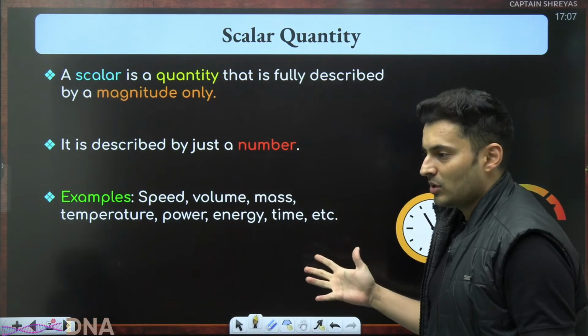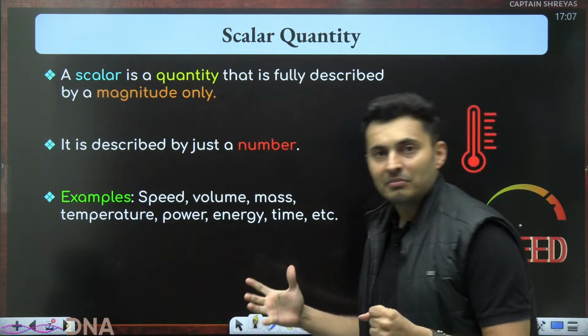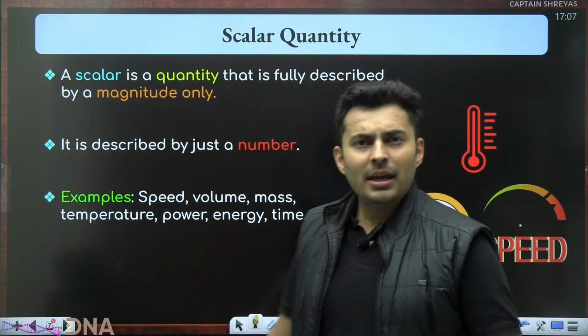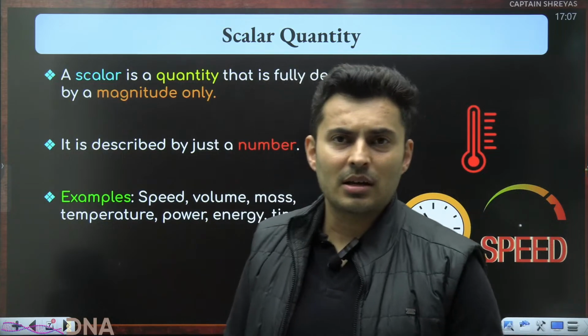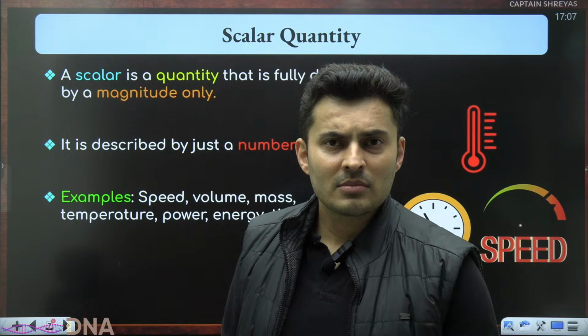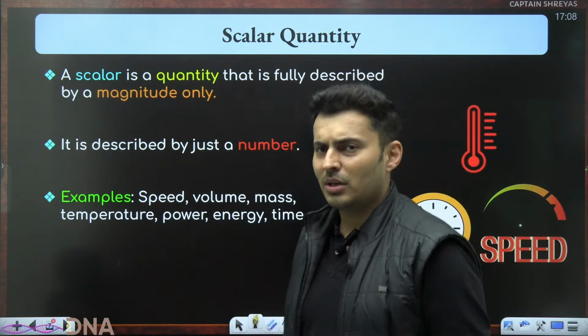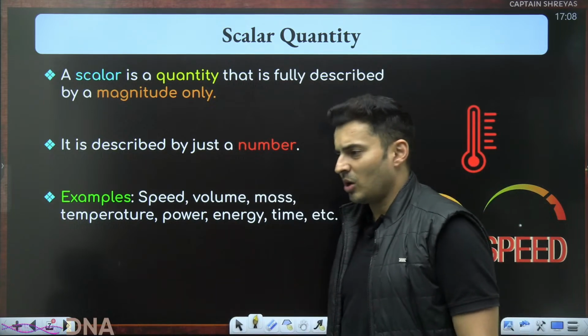There are many examples of scalars like speed, volume. Nobody will ask you, hey, you were driving that day at 40 kilometers per hour, top speed. Was it in north or was it in east? You'll give one touch slap. What is the meaning of north and east? Just ask me what is my top speed.